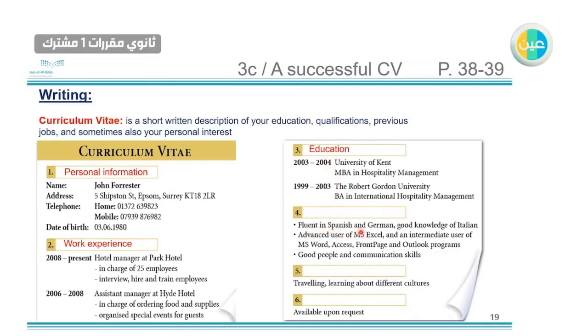Fluent in Spanish and German, good knowledge of Italian. Here it's talking about the personal skills. Traveling, learning about different cultures. Here it's about his interests, what he likes. Available upon request. It's about the references, like if someone wants to ask your previous manager or boss about you. Here it's saying available upon request, so you can ask him to provide you with their numbers.